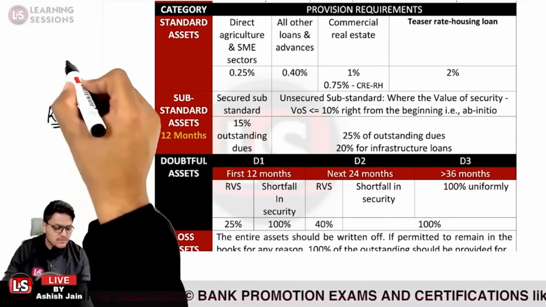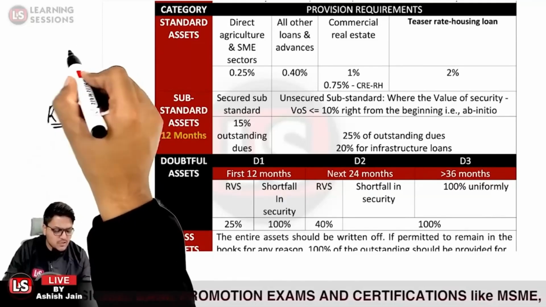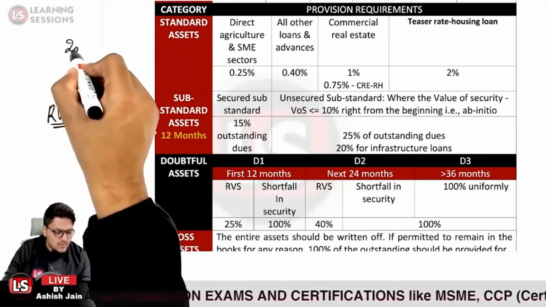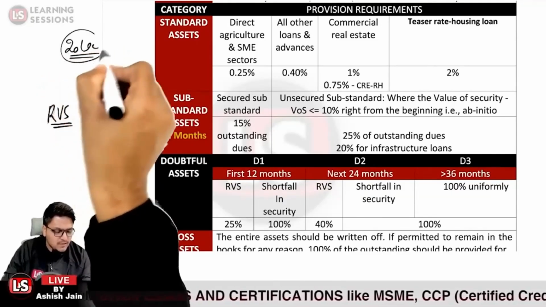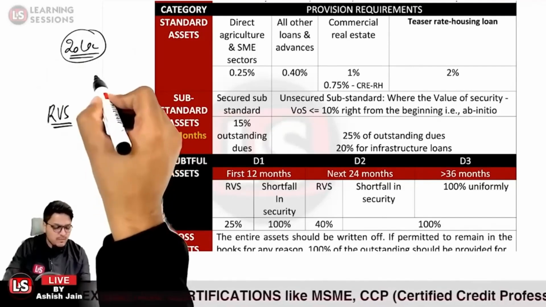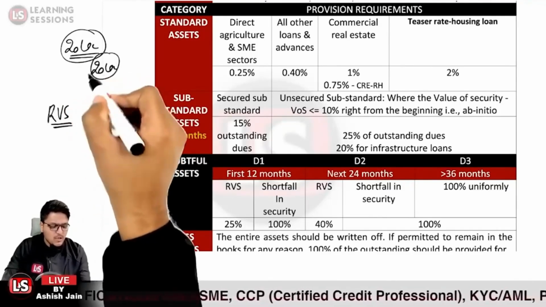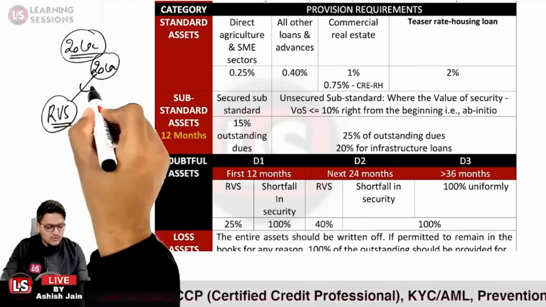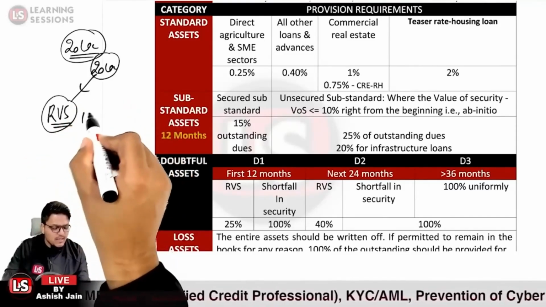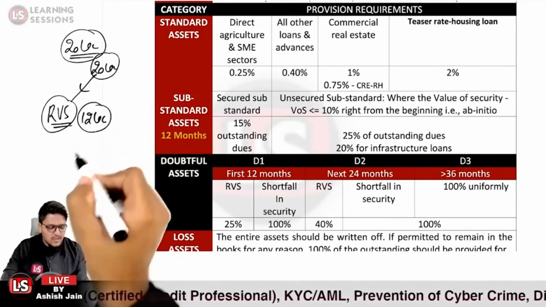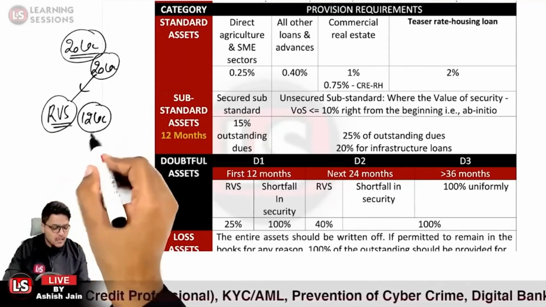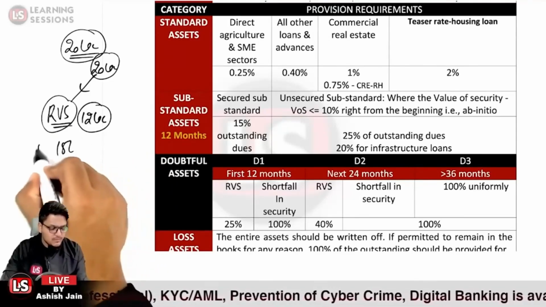Let us take the case that at the time of sanction the loan was 20 lakh rupees and the value of security was equal to the loan amount, 20 lakh rupees. But right now the realizable value of the security is 12 lakh rupees, and the outstanding balance is 15 lakh rupees.